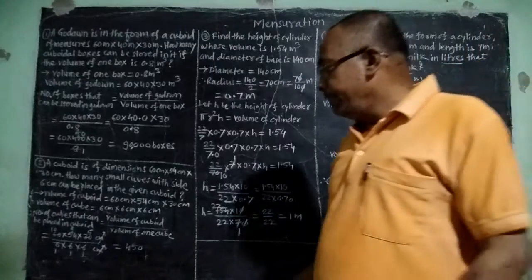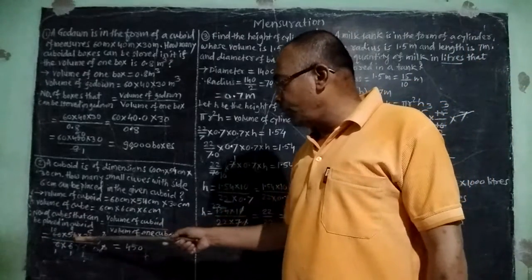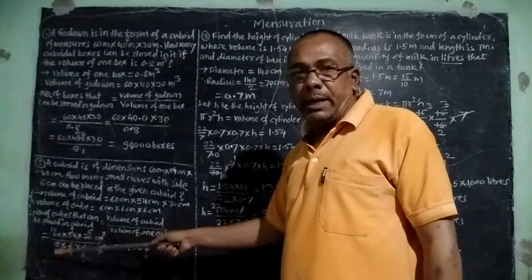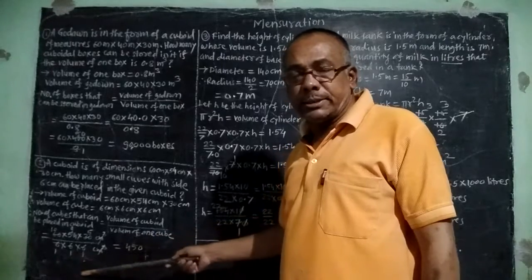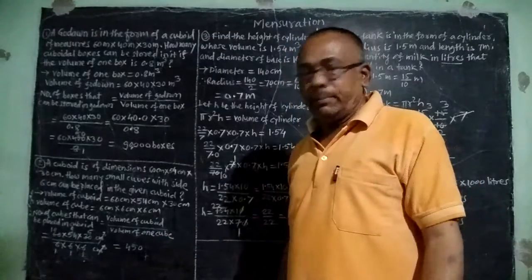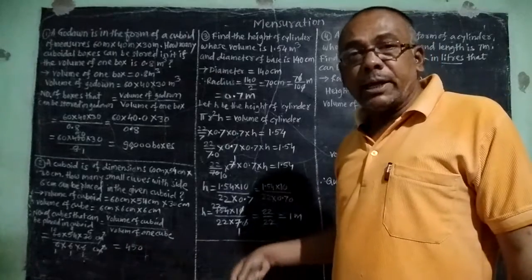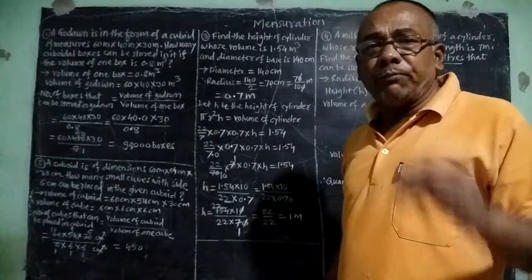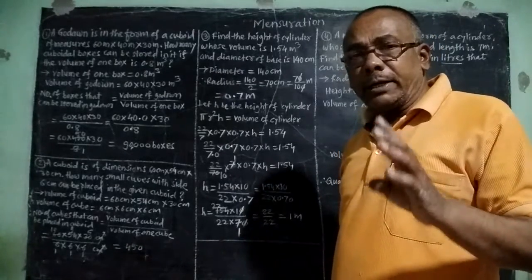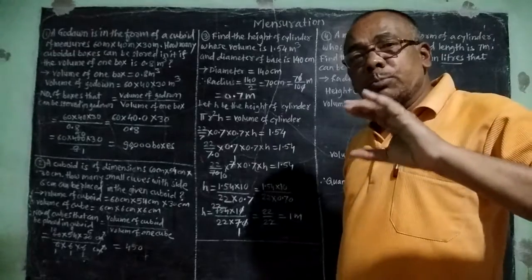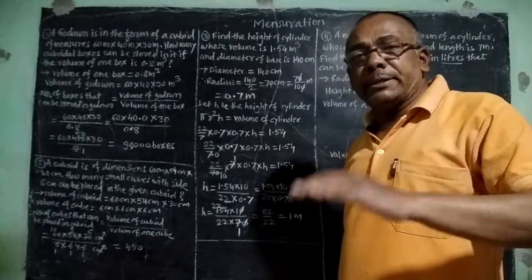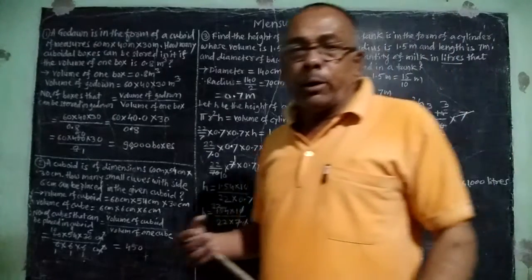So it will be 60 into 54 into 30 divided by 6 into 6 into 6. After division we will get 450, and that is the answer. Means 450 such small cubes can be placed in the cuboidal box.